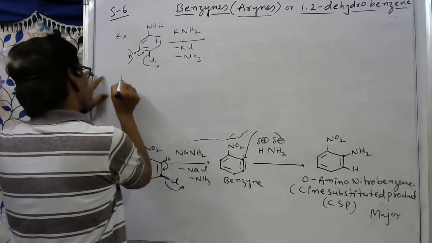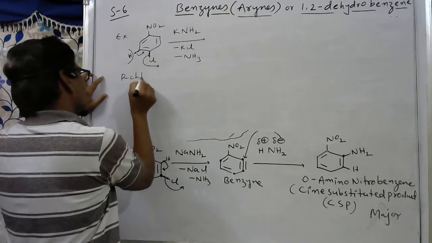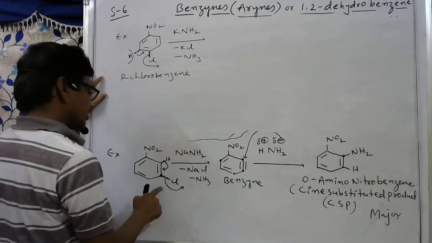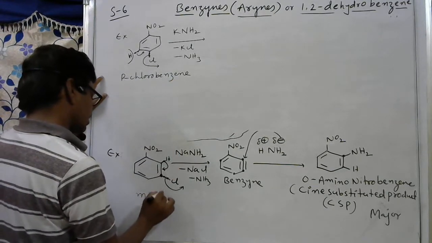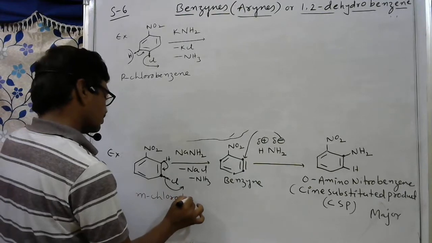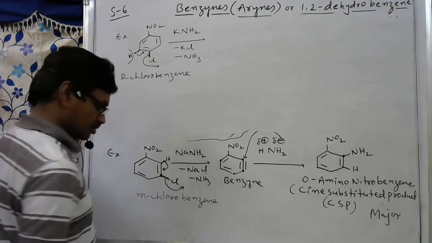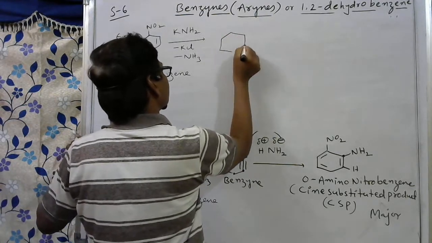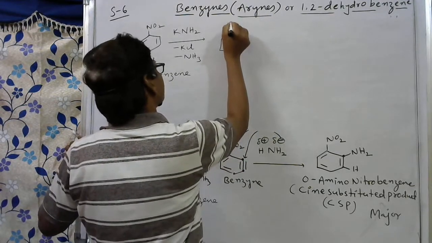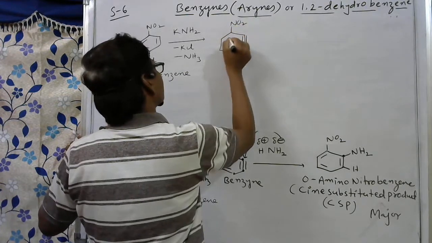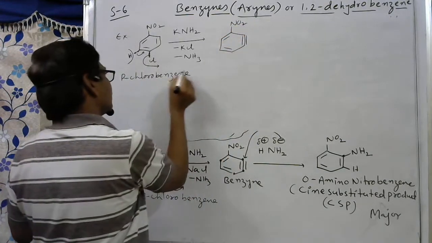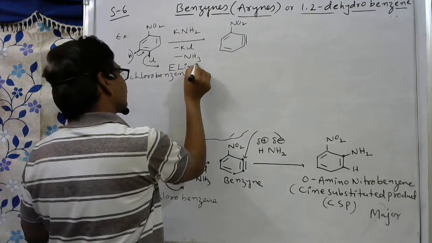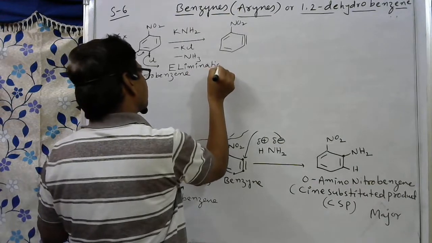So this is the para-chlorobenzene, right. This is meta-chlorobenzene. This is para-chlorobenzene. So this is an elimination reaction. First step is always elimination. Here the NO2 nitro group. First step is the elimination. Second step is substitution.